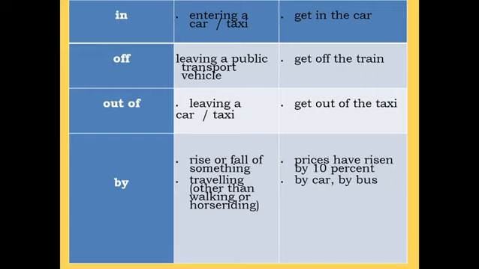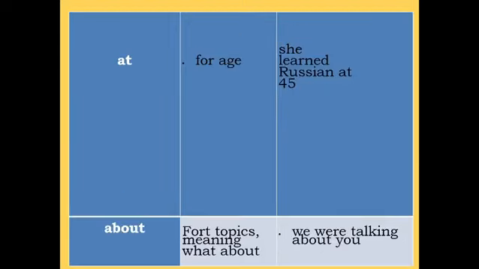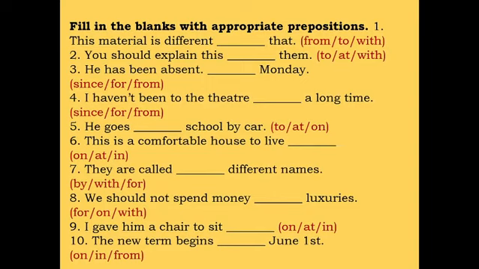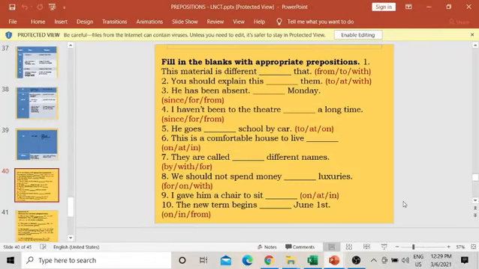By, rise or fall of something, traveling other than walking or horse riding. Example, prices have risen by 10%. By car, by bus. At, for age. She learned Russian at 45. About, for topics, meanings, what about. We were talking about you. So these are some of the exercises that I have over here. I think we will be giving you this slide for you to practice. I hope that a lot is clear, and let us move on to my other topic now.